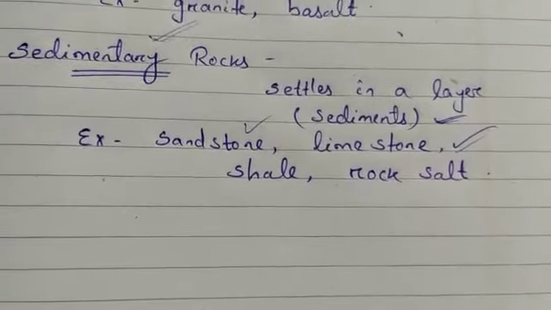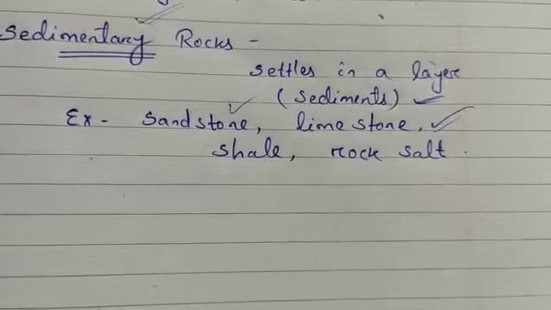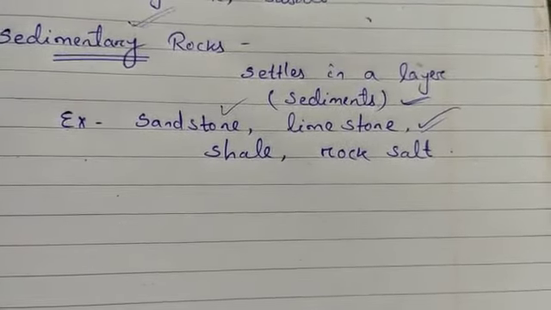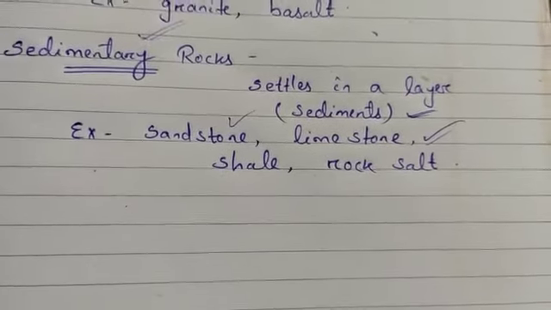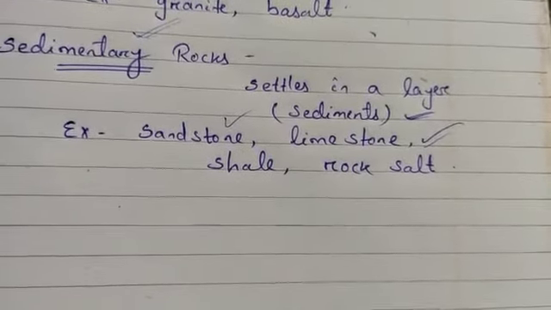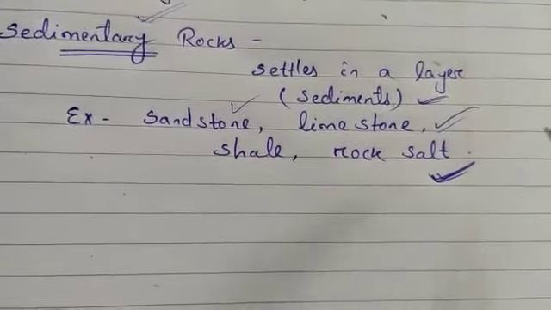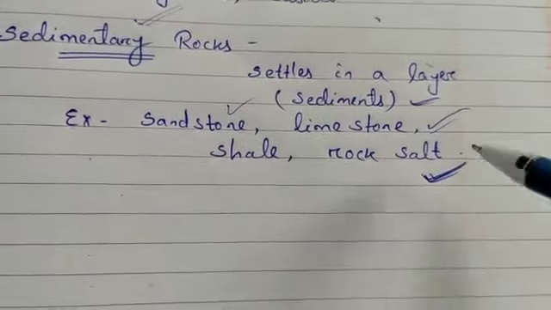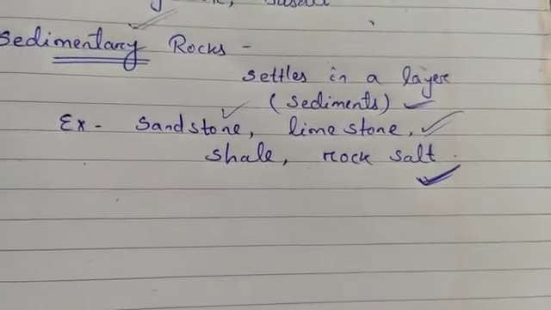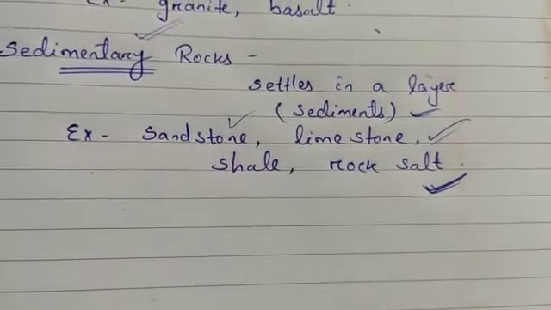Rock salt is a typical sedimentary rock. Sea water contains dissolved minerals. When an area of the sea dries out, these minerals are deposited as a layer at the bottom, and then rock salt is formed. So rock salt is rich in minerals, and it is a typical chemical sedimentary rock.